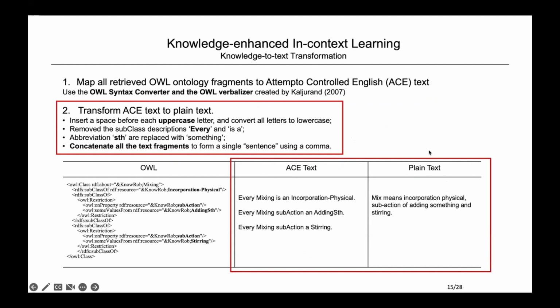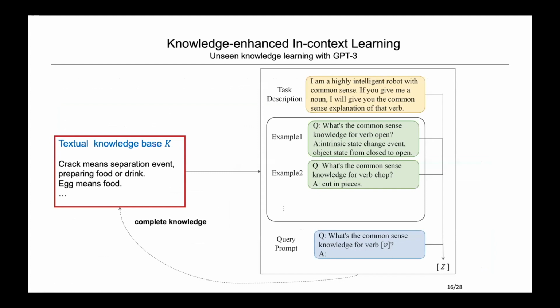We insert a space before each uppercase letter and convert all the letters to lowercase, remove the subclass description area, replace the abbreviation STH with "something", and concatenate all the text to form a single sentence using a comma. After the previous two steps, we obtained the ontology knowledge statements for the 10 verbs and 9 nouns from NoRob.